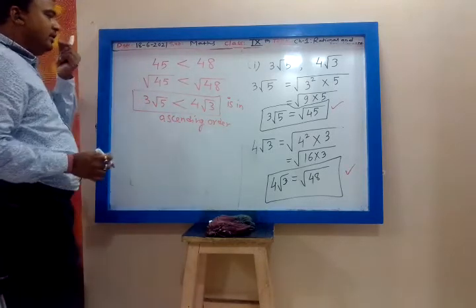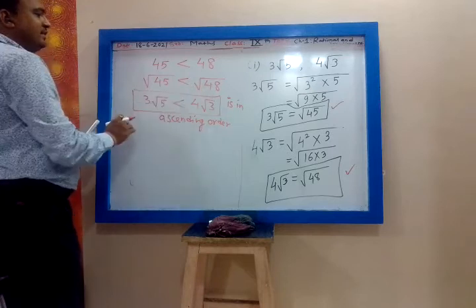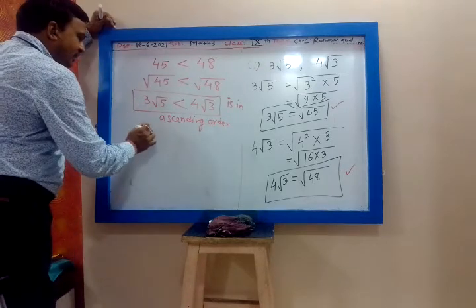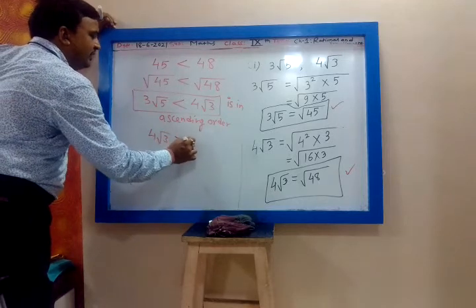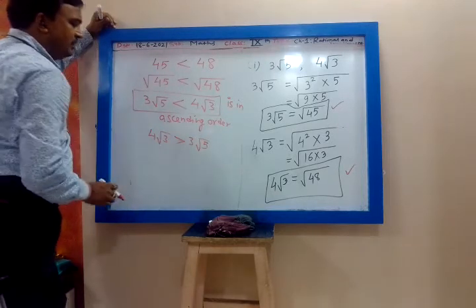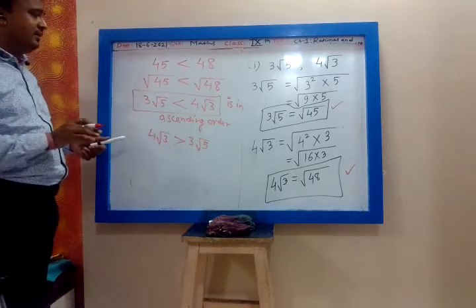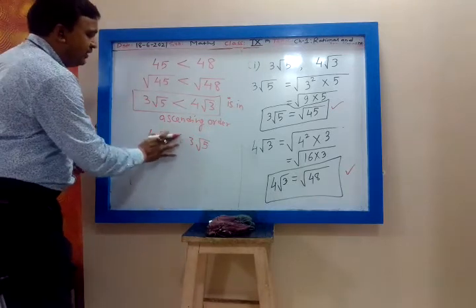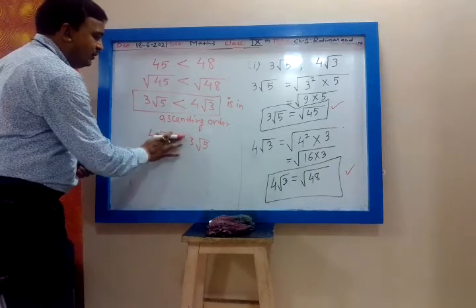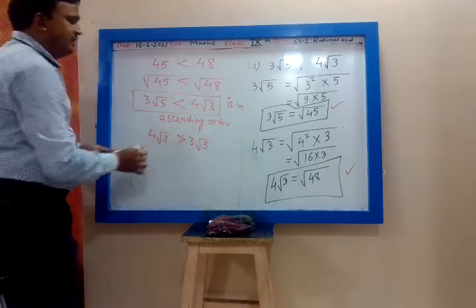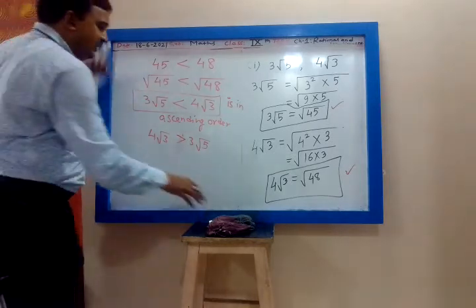If it is descending order, then you will write 4 root 3 greater than 3 root 5. In this way you will write. The value should not change, my dear. You cannot write 4 root 3 is less than this. No. The value should not change, only the inequality reverses in descending order.